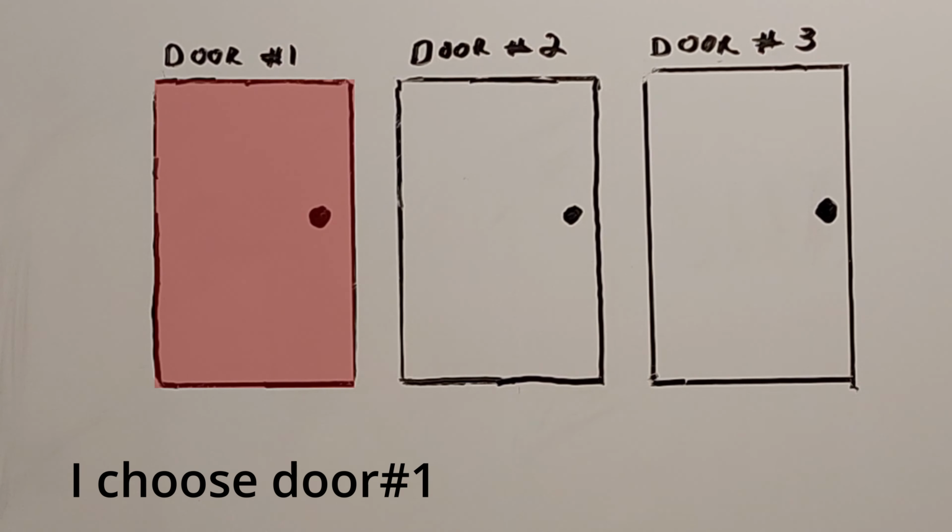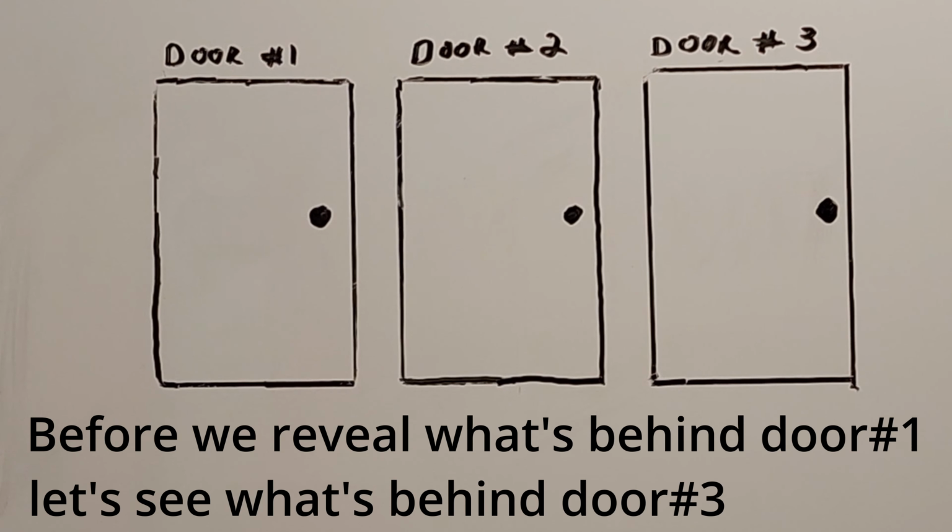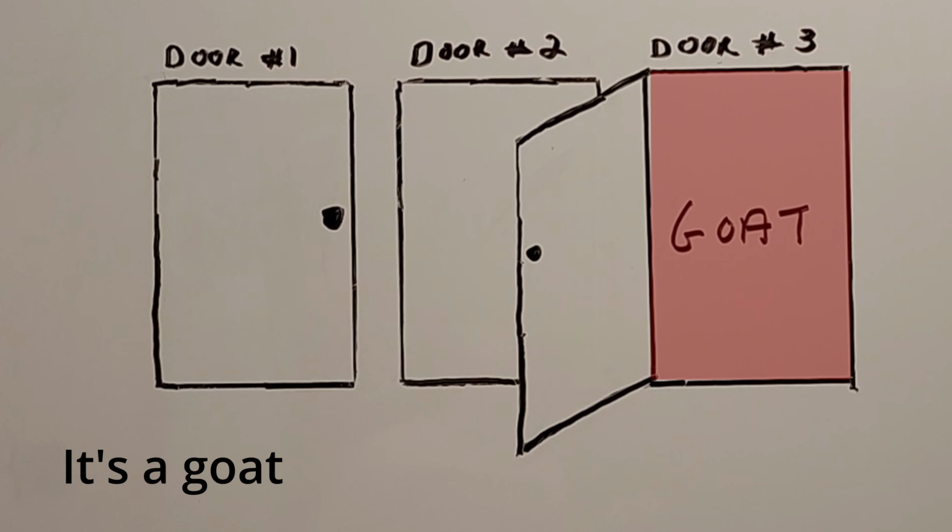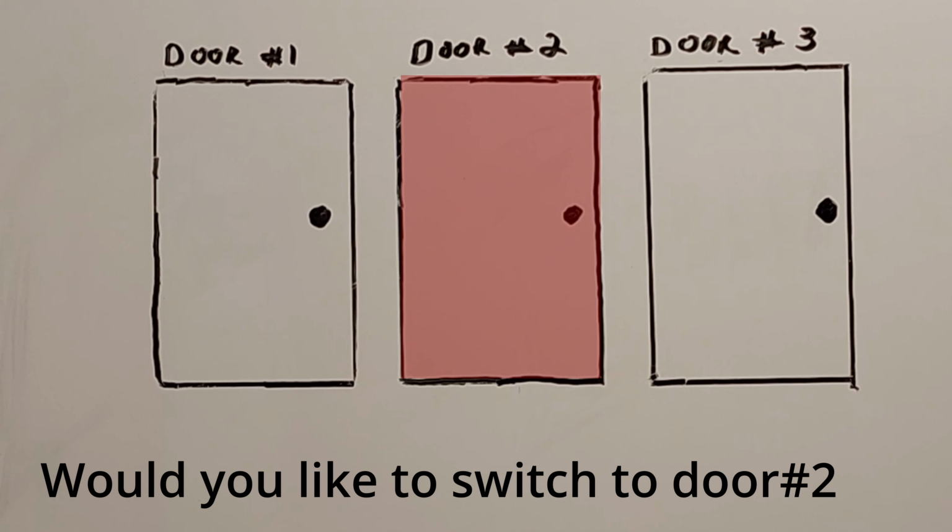And the way the game progresses is that the contestant chooses a door, at which point Monty shows some other door, always a loser, and then asks the contestant if they want to switch to the third door. And the big question is, is it to the player's advantage to switch? Now, most people are sure that it doesn't make any difference. It has to be 50-50. There's two doors. How could one door be worth more than any other door? But this is not the correct answer. The correct answer is that it is to the player's advantage to switch.